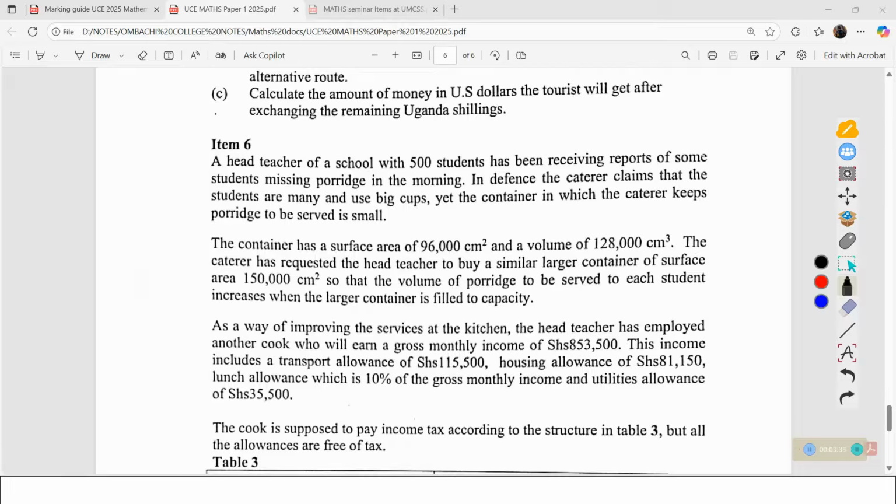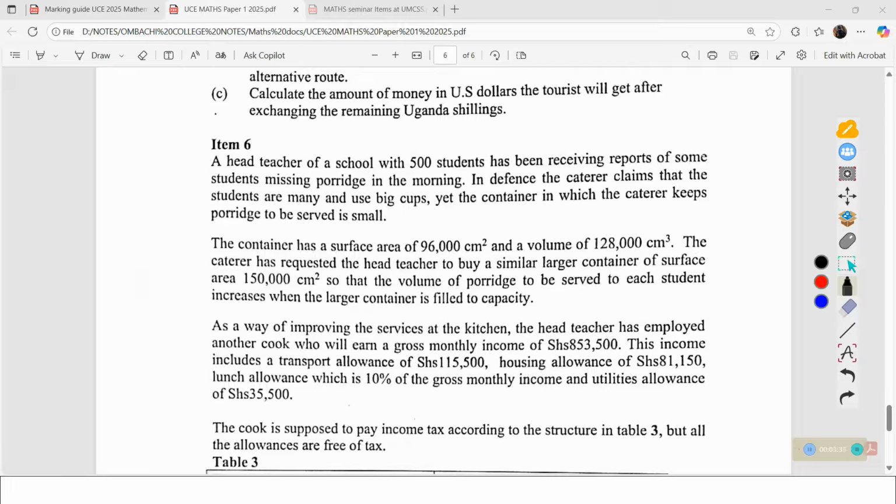We are told the school has 500 students, and they have been using the container that has this surface area and this as the volume. The head teacher is requested to buy a similar, but larger container, which has a surface area of that, but we don't know the volume. So our major task now is to answer part A first, and after that we shall come to part B.